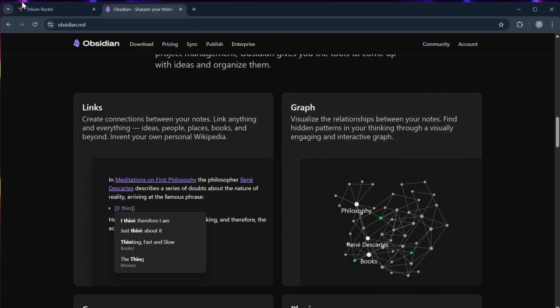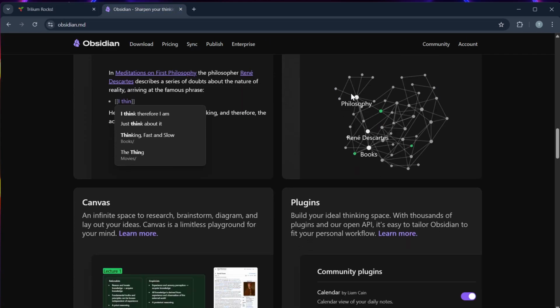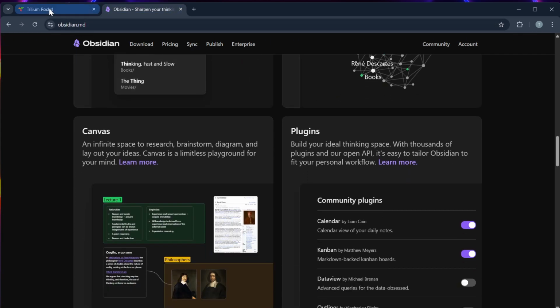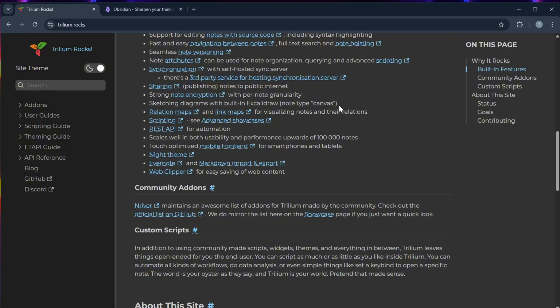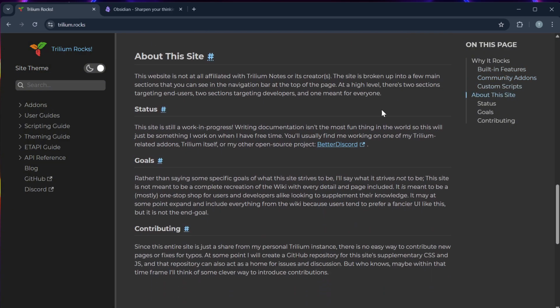Number three, offline versus sync. Both work offline, but Obsidian offers paid sync and publishing features, while Trilium requires you to set up your own sync method, which is great for privacy, but it's less beginner friendly.